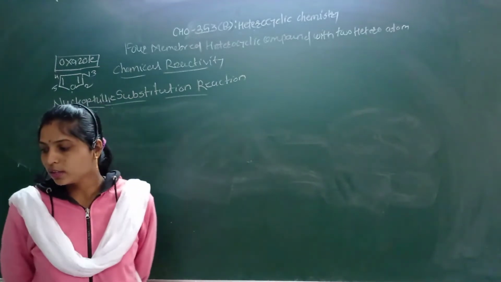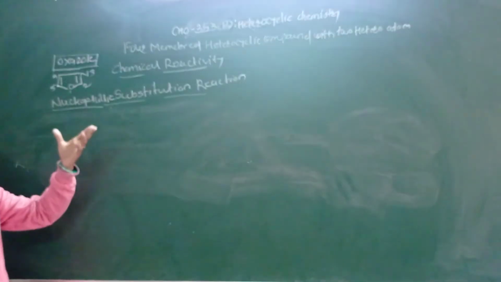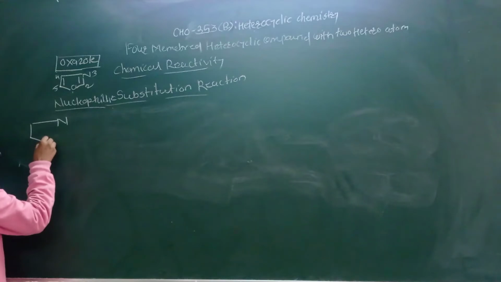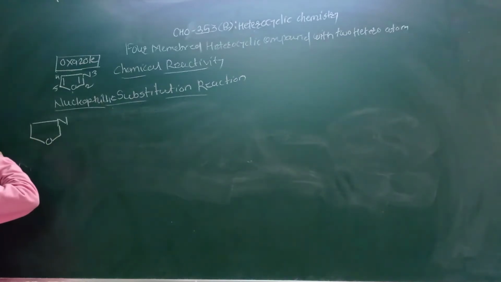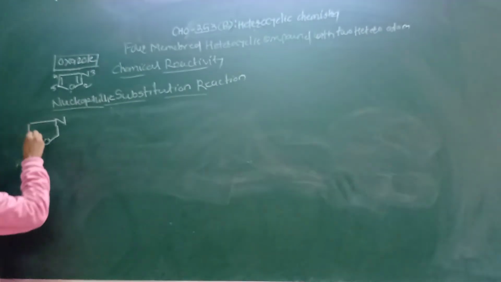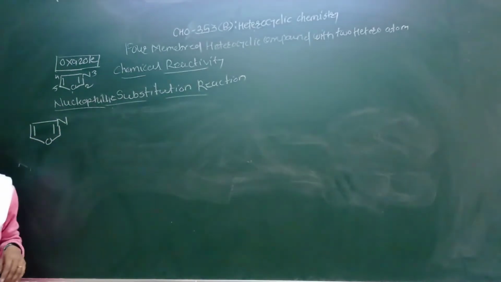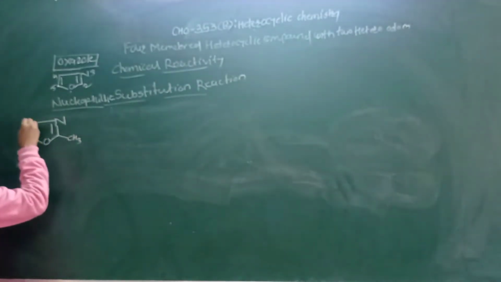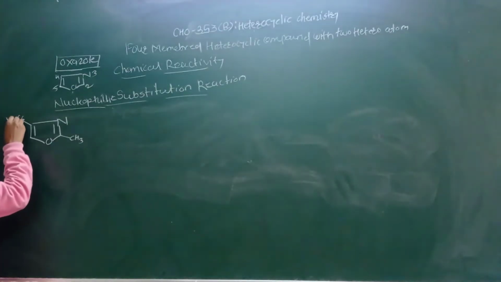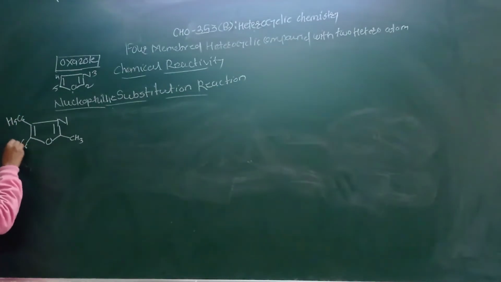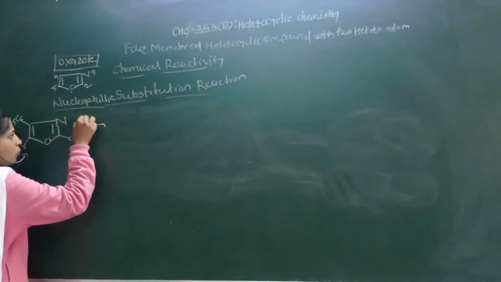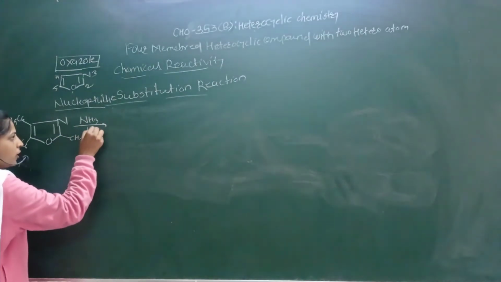So we take some examples of the nucleophilic substitution reaction. First of all we take oxazole. This oxazole first of all reacts with, suppose here we take substituent CH3, C6H5, C6H5, ammonia at 180 degrees Celsius.